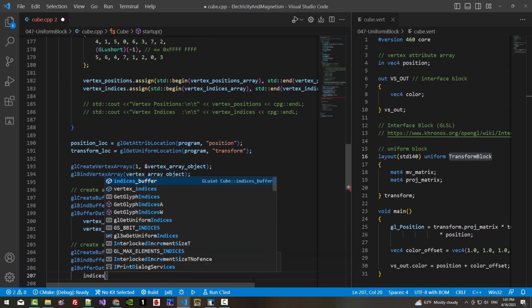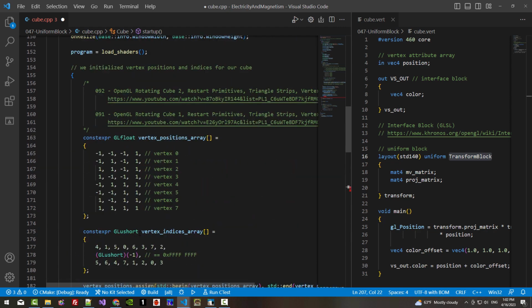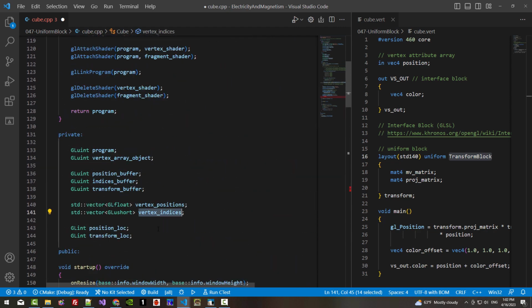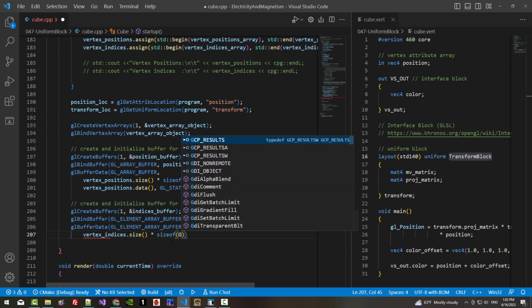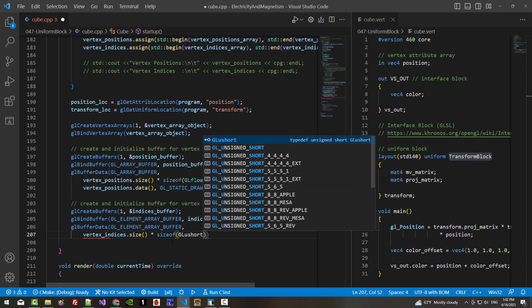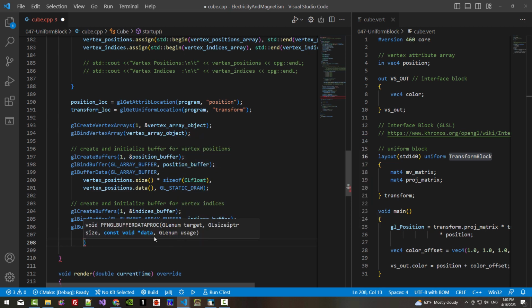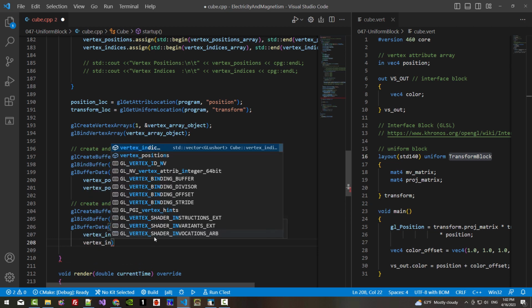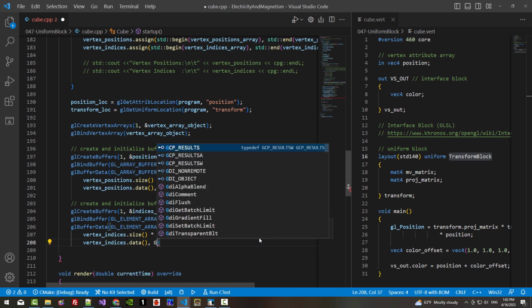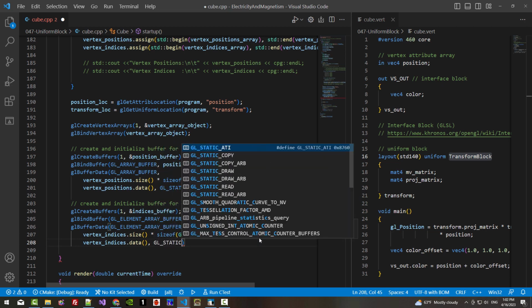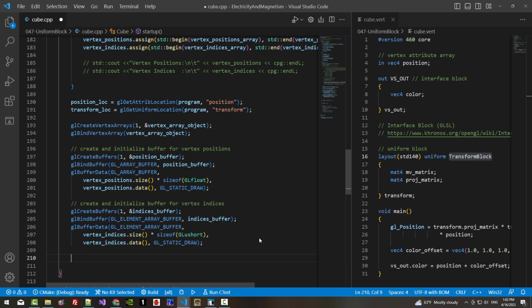Size: indices, no, we have to use vertex indices. Here, vertex indices size times sizeof GL_UNSIGNED_SHORT. Then data: vertex indices data. Usage: GL_STATIC_DRAW.